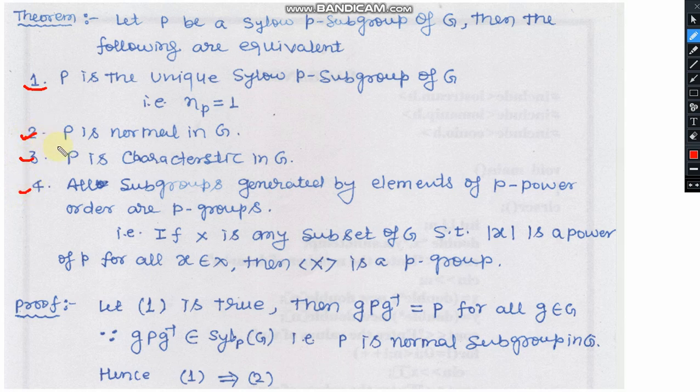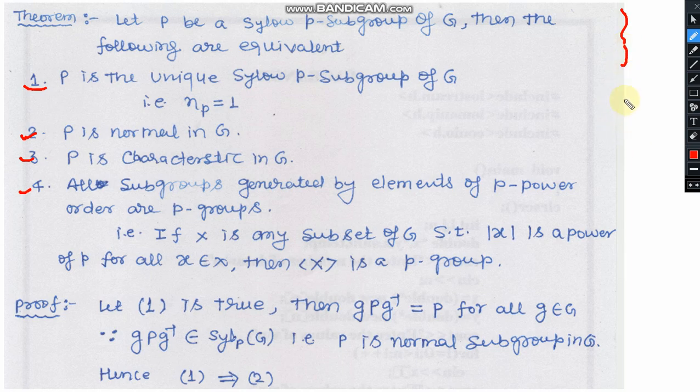A student who studies the p-group, p-subgroup and the Sylow theorem carefully, and the definition of normal subgroups, will conclude that these statements are equivalent.